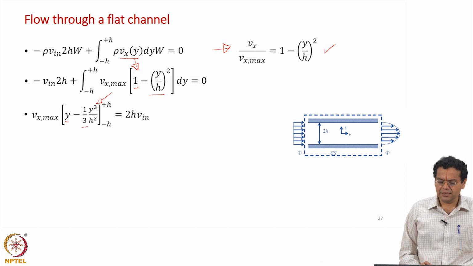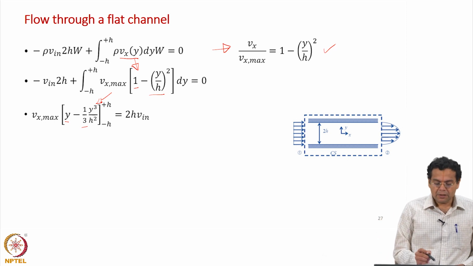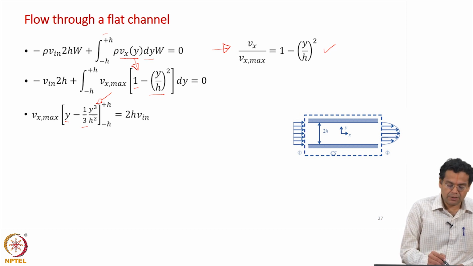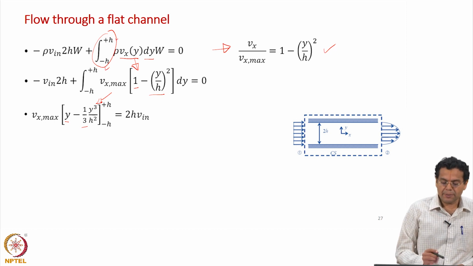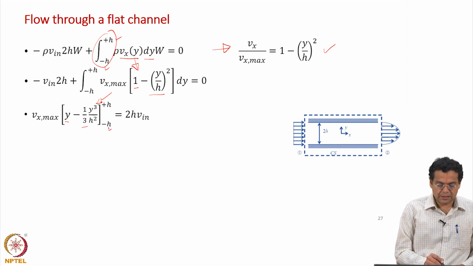Now, coming to the limits, first we had the limits in terms of control surface 2. Now, the independent variable is y, so the limits are written in terms of y, and the y value varies from minus h to plus h, because y equal to 0 represents the central line, and we substitute those limits here.